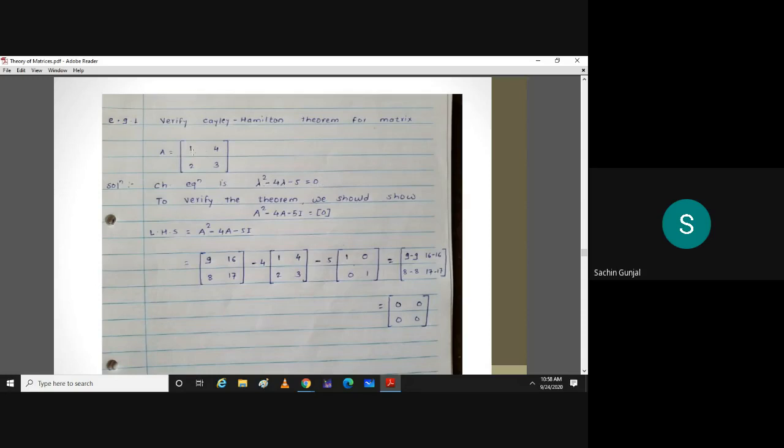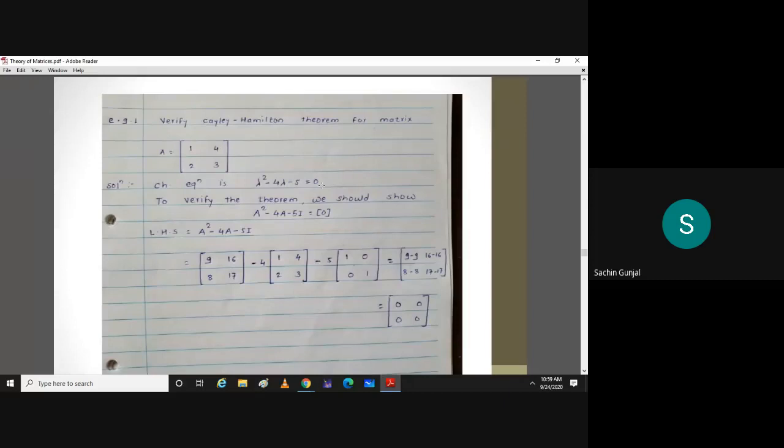So what is its trace? 3 plus 1, 4, right? Yes. And what is its determinant? 3 minus 8, that is minus 5. So what will be characteristic equation? Lambda square minus 4 lambda minus 5 equal to 0. Is this clear to everyone? Yes, sir.